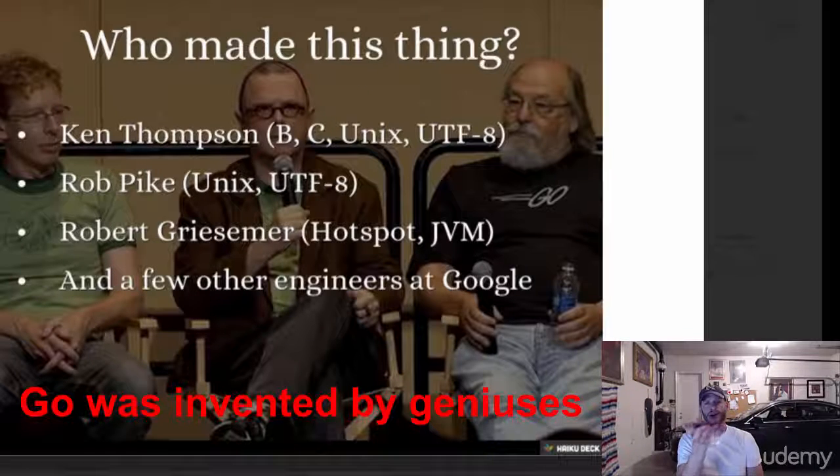UTF-8 is the most widely used encoding scheme in the world. Unix and C are just the fundamentals of computer science. These guys helped create those things, and now they've created something new. Whoa. That's the other thing which really made me stop and take notice. So one, it came out of Google, and two, it was created by Ken Thompson, Rob Pike, and Robert Griesemer.